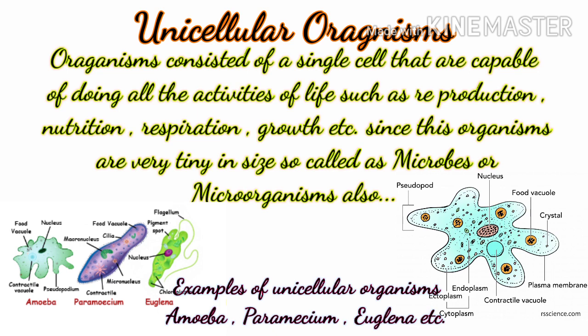Unicellular organisms consist of a single cell which is capable of doing all the life activities of an organism, such as digestion, excretion, growth, reproduction, etc. As we see, the cell is the smallest unit of an organism and can be seen only through a microscope. So living organisms having only a single cell have to be seen under a microscope. So these are called microbes or microorganisms. Common examples of unicellular organisms are amoeba, paramecium, euglena, etc.